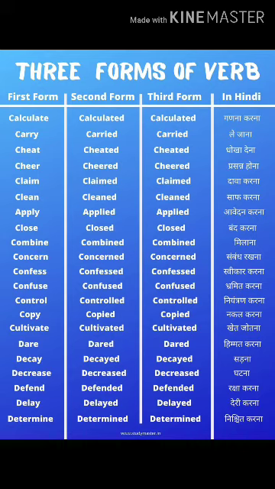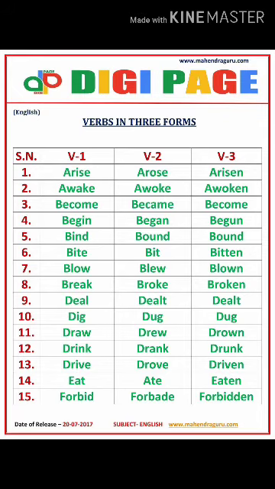I'll attach these 2 pages of 3 forms of verbs. If it is not clear, then I'm going to send it. Don't worry about it, I'll attach this page and this one also. So your homework is that you have to learn these 2 charts, the 3 forms of verbs.